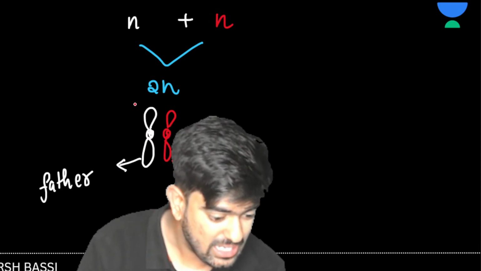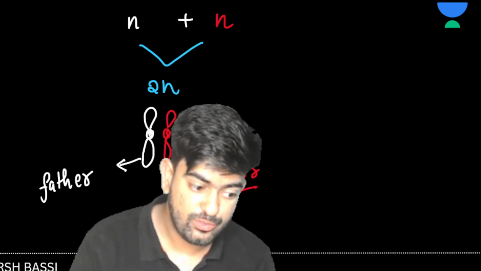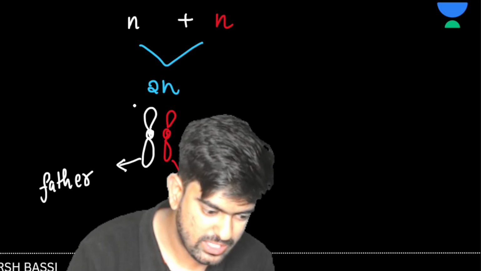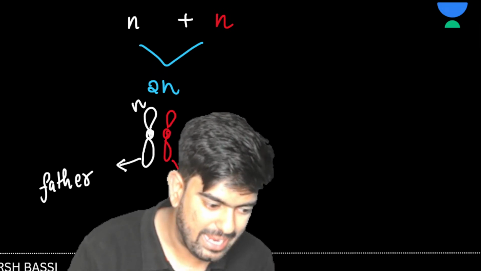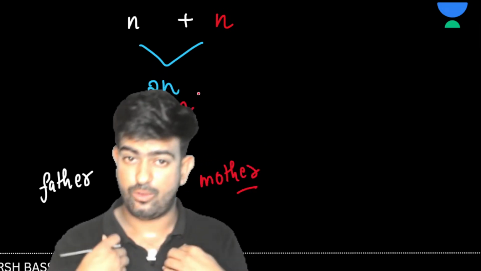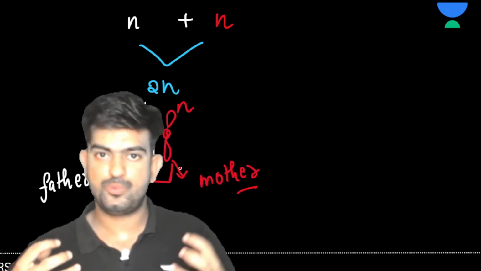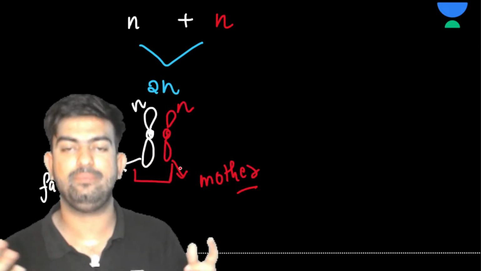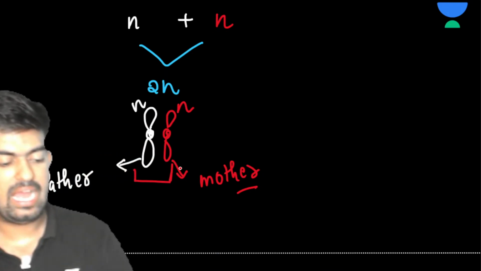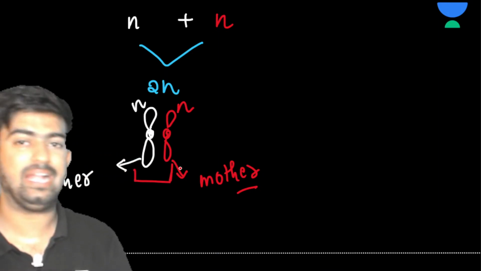Now this was N. Harry made a gamete which was N, and Julie made a gamete which was N. But we took both the chromosomes from our parents and we became 2N. I hope that this is clear.